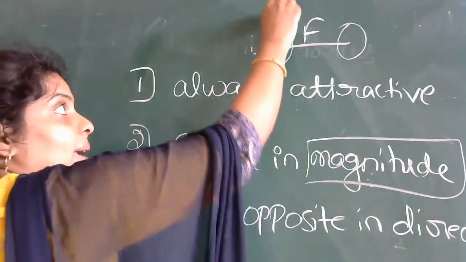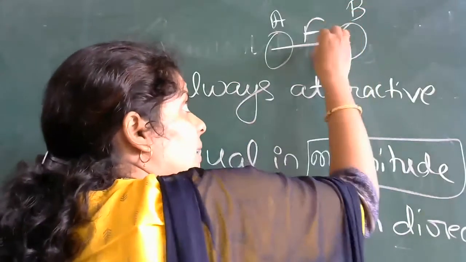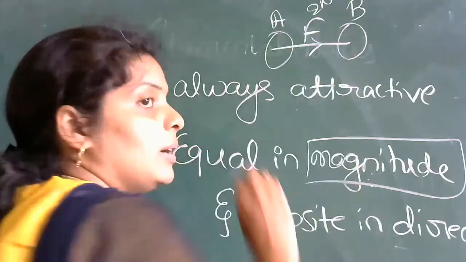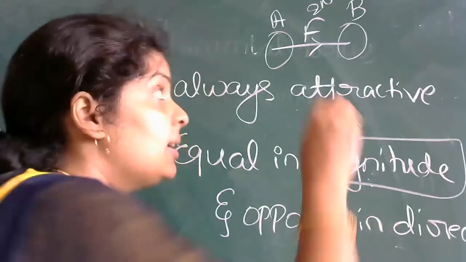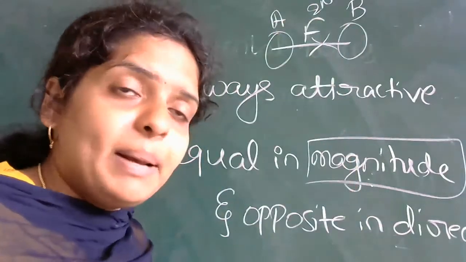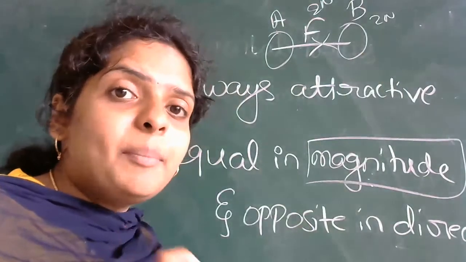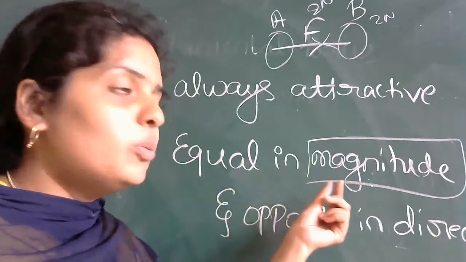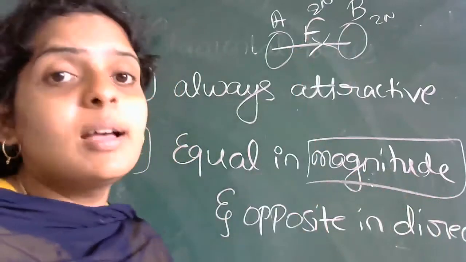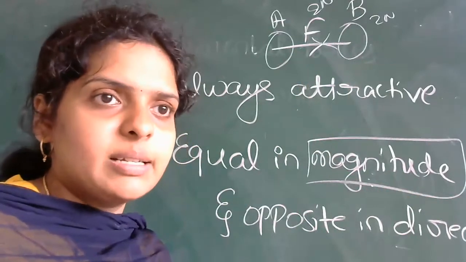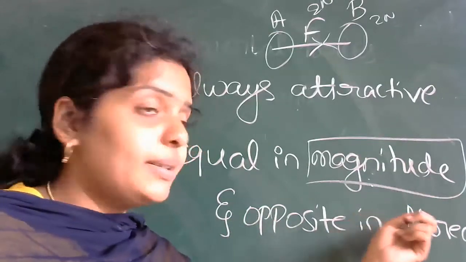मतलब क्या होता है? A body is applying force on B body, that is 2 Newton. A body B body के ऊपर 2 Newton force apply कर रहा है. In the same way, B body is also applying force of 2 Newton. मतलब क्या? It is of equal magnitude. Here two bodies are exerting the force of attraction between the two bodies, it is always attractive in nature but opposite in direction.